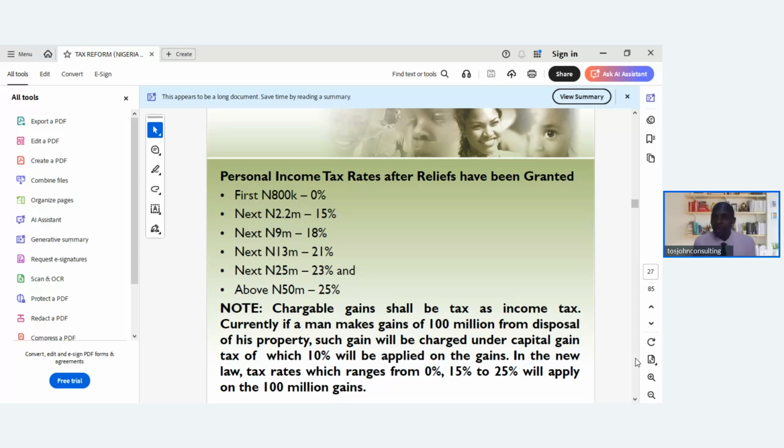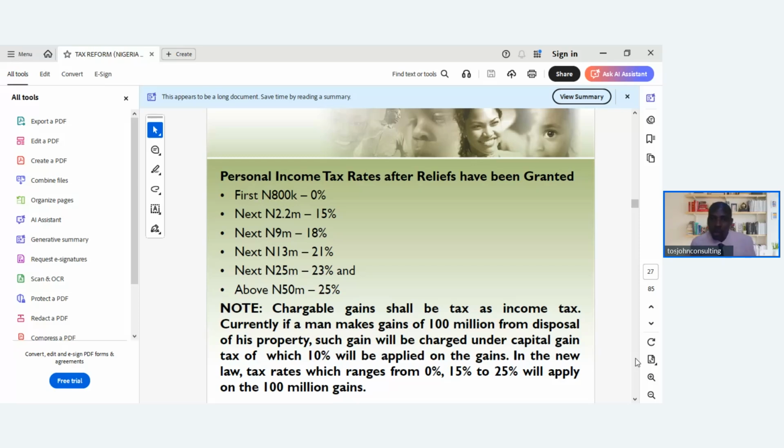You will not pay. So if you are earning below minimum wage, if you multiply 70 times 12, you can see it still falls within this 800,000 or maybe a little above, depending. But minimum wage is exempted from tax. And if your total income in a year is 800,000, it's exempted. Then the next 2.2 million is at 15%. Then the next 9 million is 18%. The next 13 million is 21%. The next 25 million is 23%. And above 50 million is 25%.